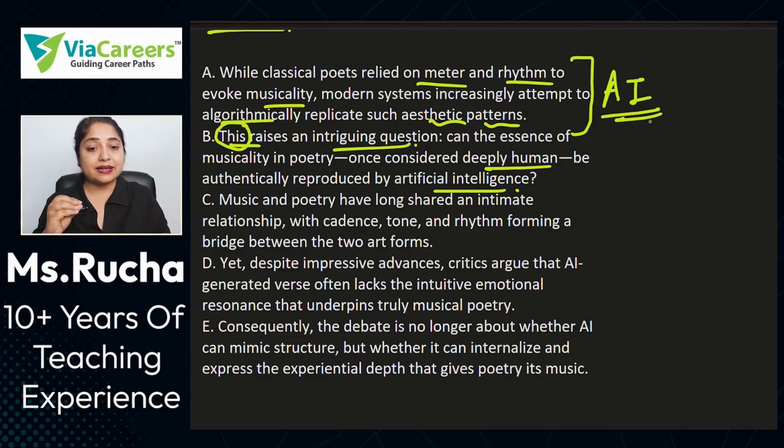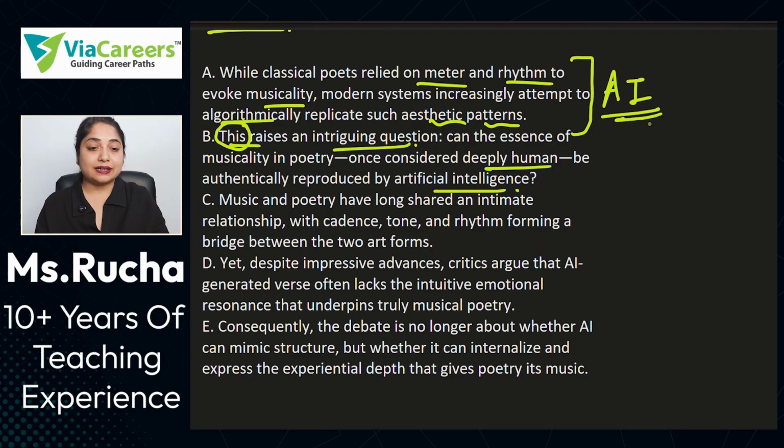And in the next line, we are saying that this raises a question whether music that was considered deeply human can actually be created by AI. So don't you think that these things are actually connected?